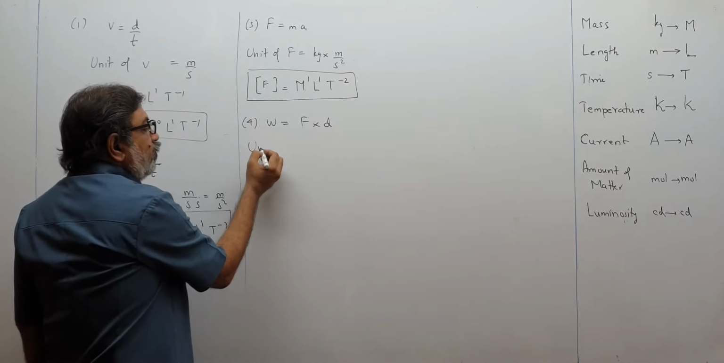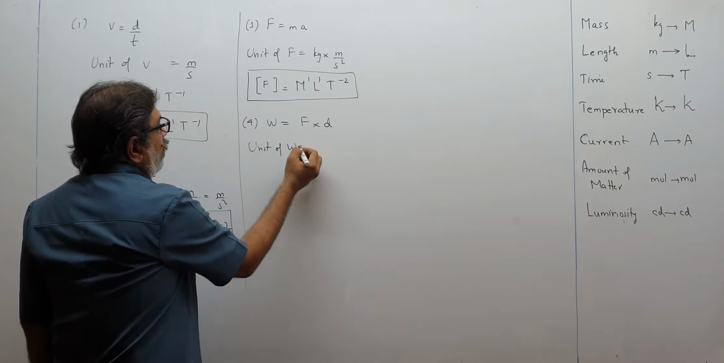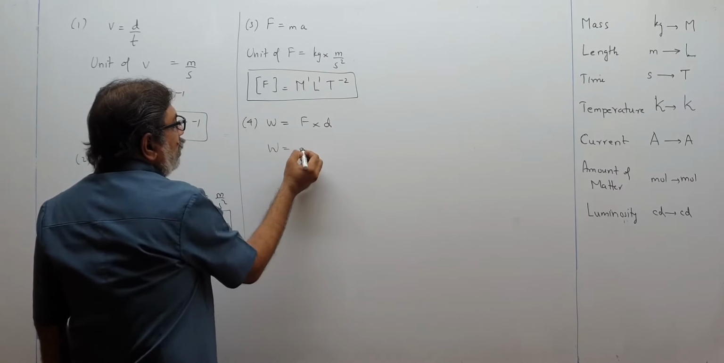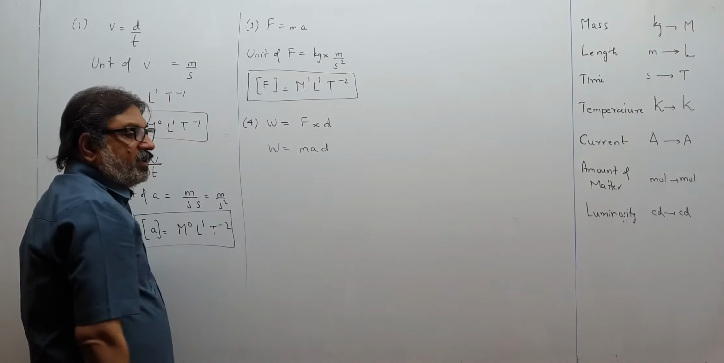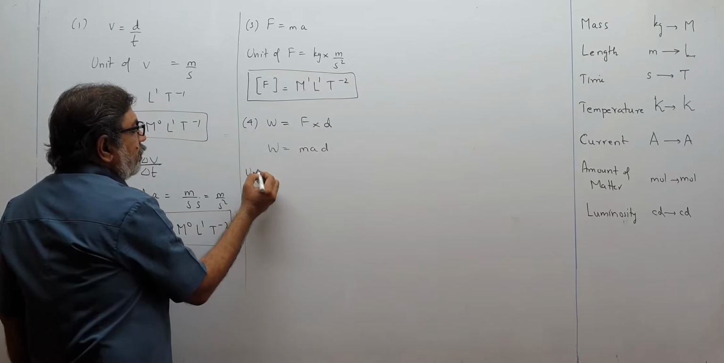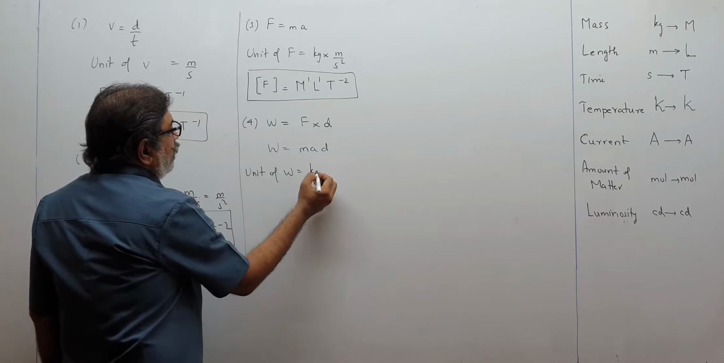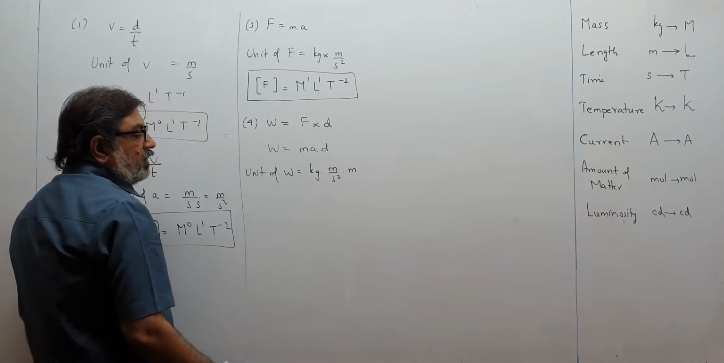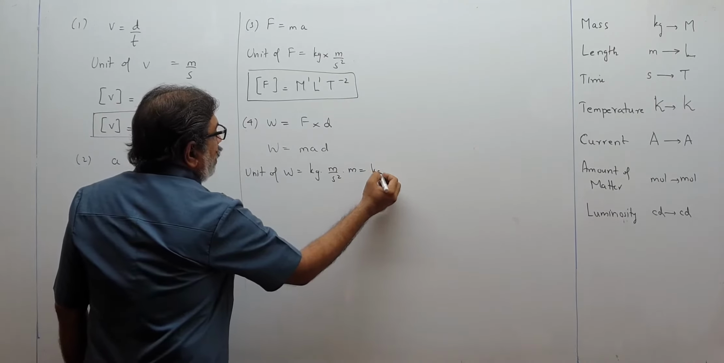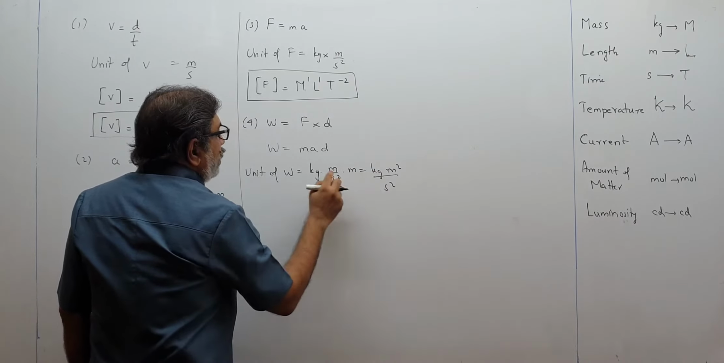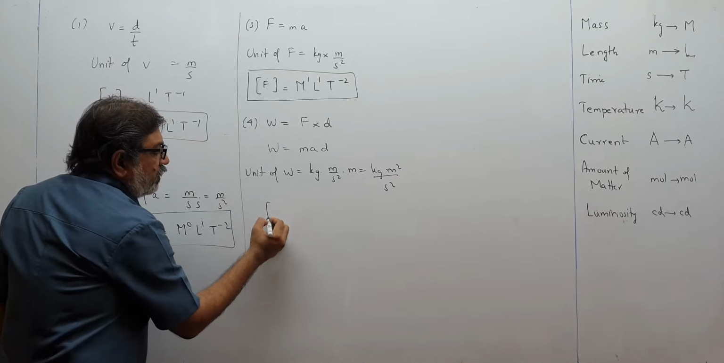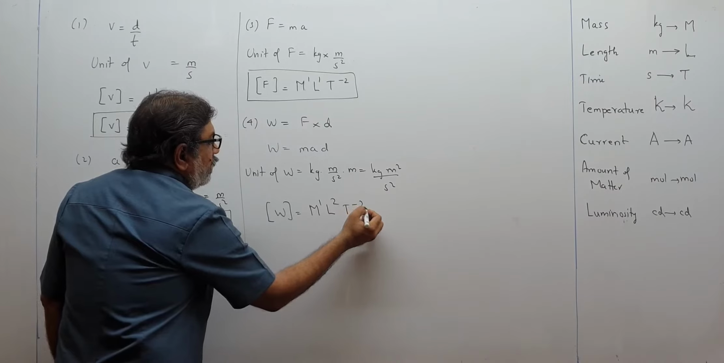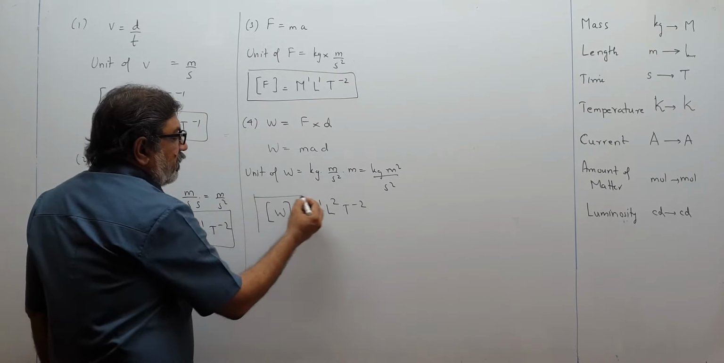So what will be the unit of W? Think. Force means mass into acceleration, so you can write like this also: W is equal to M A D. Force means MA, and like this. Now you write the unit of W. Mass means kilogram, acceleration means meter per second square, displacement means meter. So this unit becomes kilogram meter square upon second square, meter into meter, meter square. So what is the dimensional formula for W? M1 L2 T minus 2. We get the dimensional formula for work.